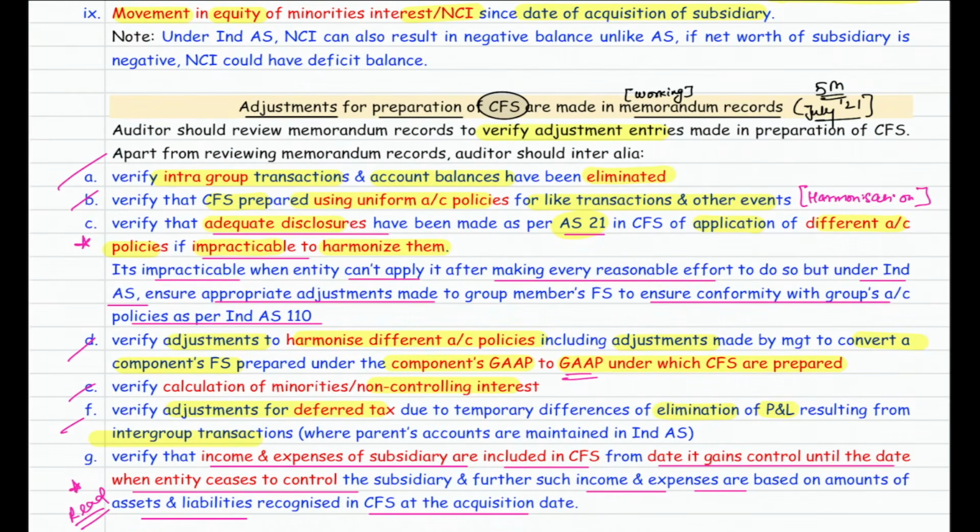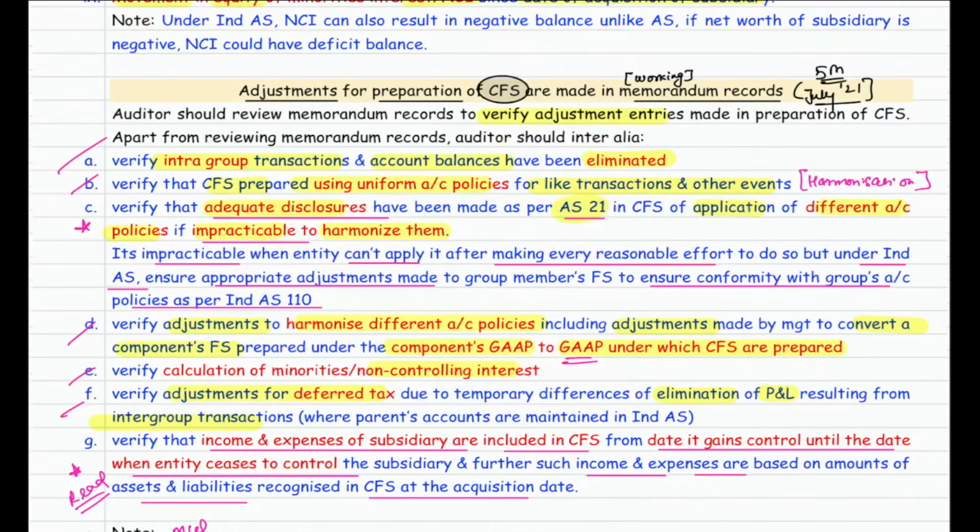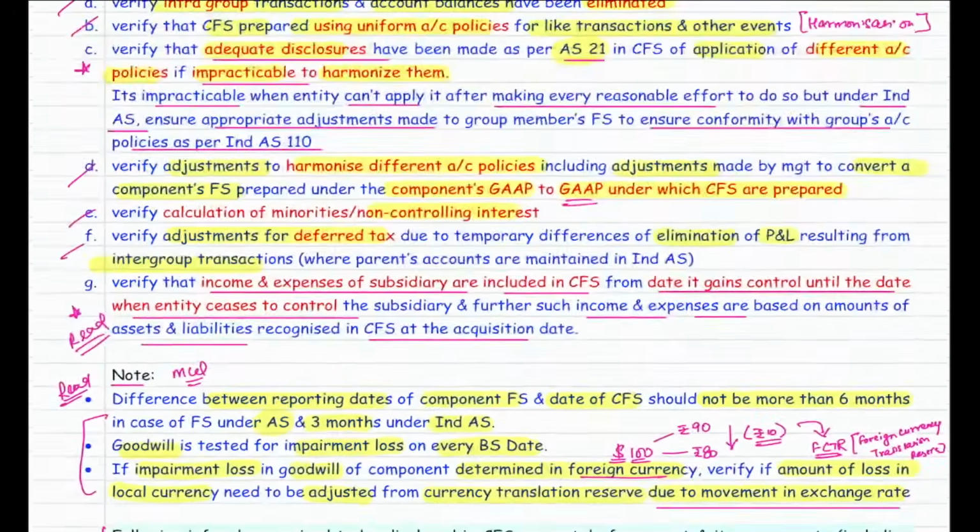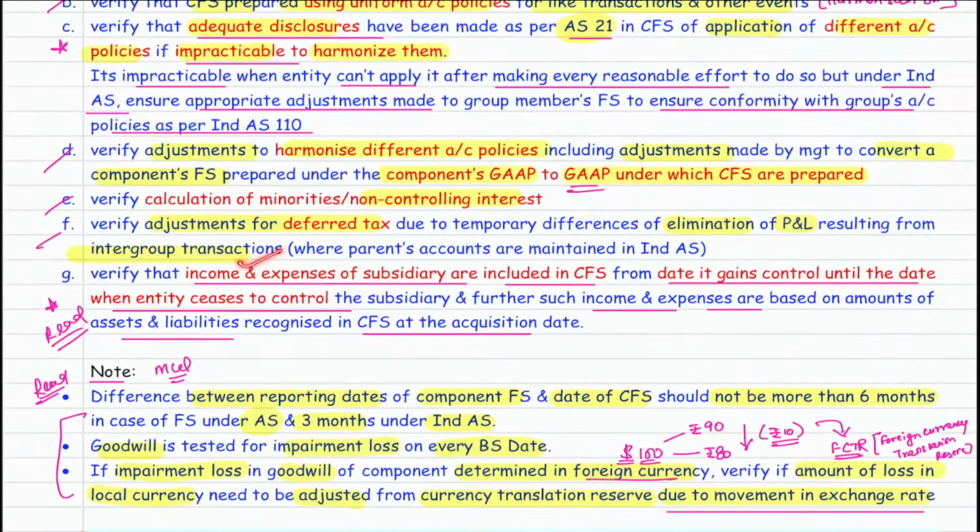Now, sir, sometimes it is impracticable to harmonize the accounting policy. For that you need to give the disclosure as per AS 21, but this is not allowed as per Ind AS 110. As per Ind AS 110, you need to adjust the accounting policy. And lastly, one more point we covered here: income and expenses of the subsidiary should be included in CFS from the date you gain control until the date you cease to control.